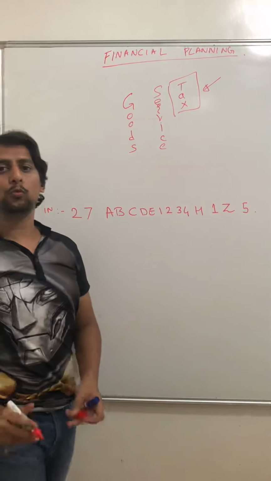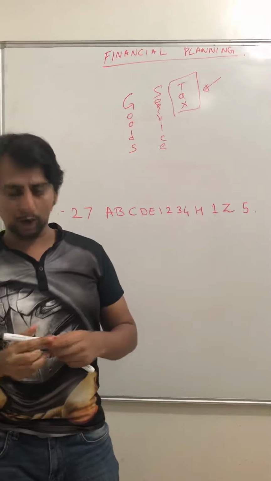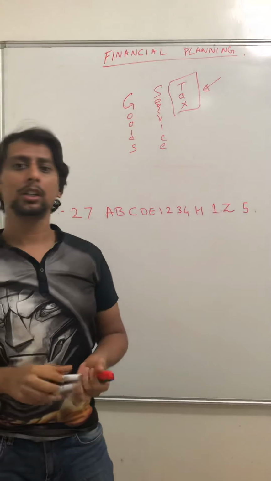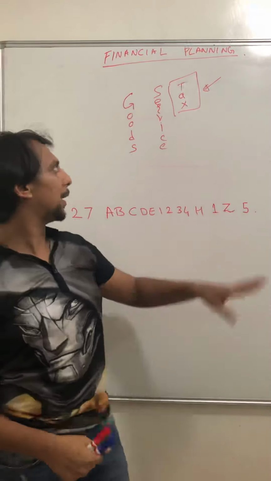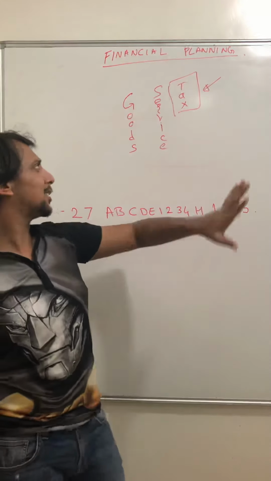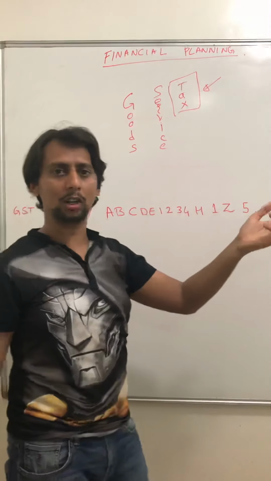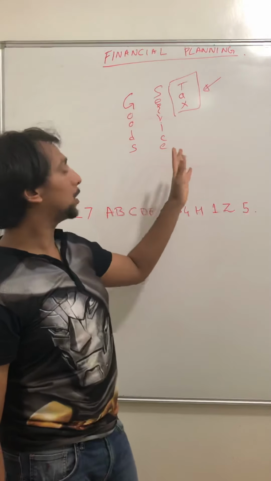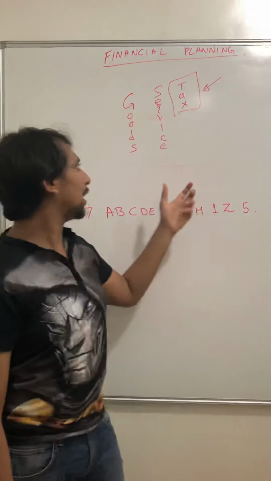Now tax means whatever money is given to the government. You have income tax, so whenever a person is earning money, we pay tax. In a similar way, whenever you buy any good or any service from anyone, there is a certain amount of money you have to give to the government. That money is known as GST.